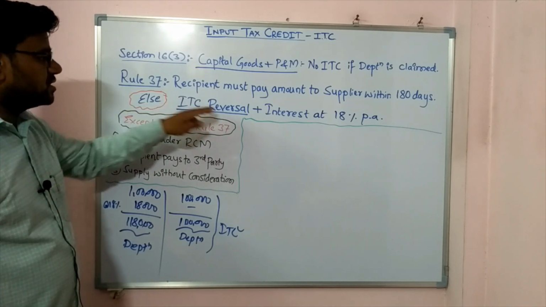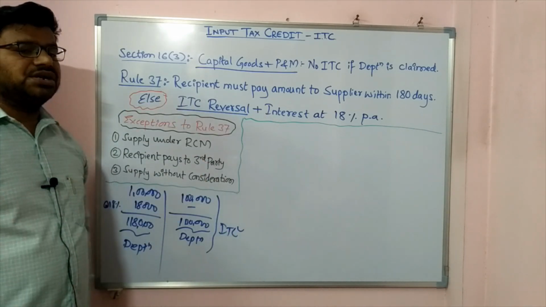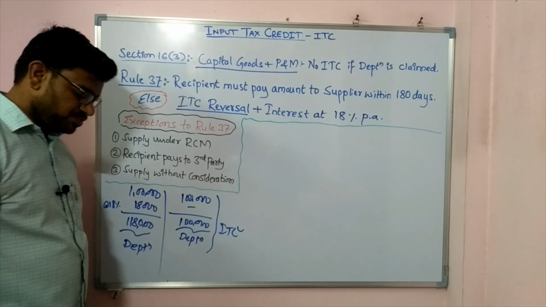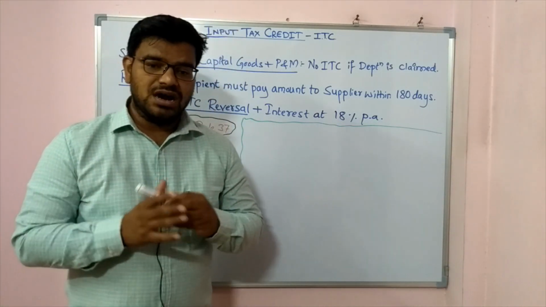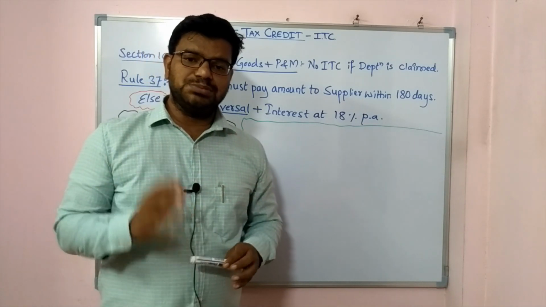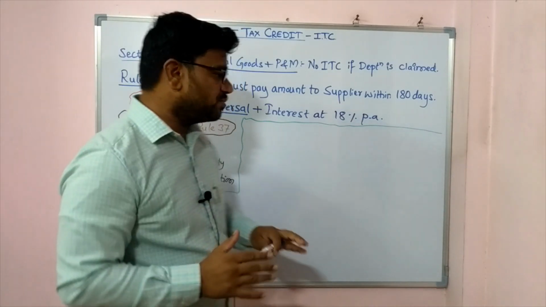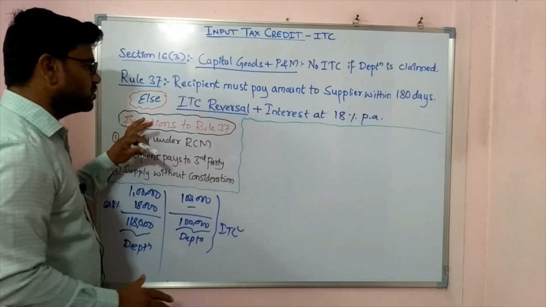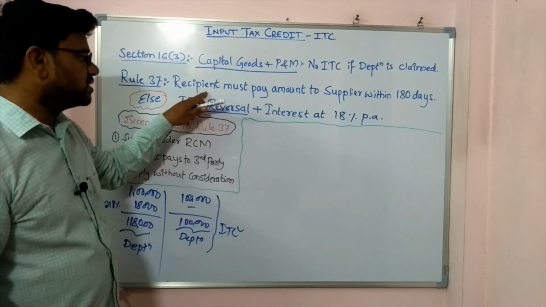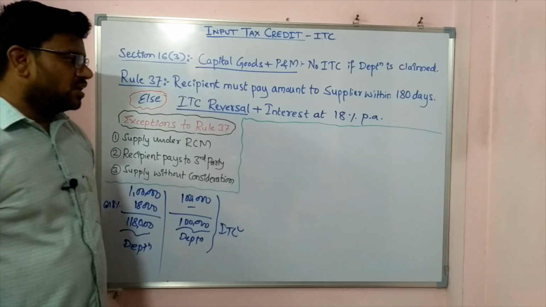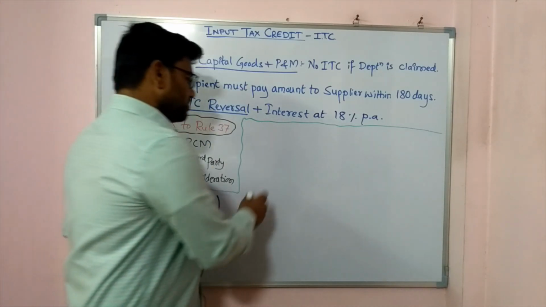Otherwise ITC reversal will happen plus interest at 18% per annum. What does it mean? It is really very difficult for all the recipients. This is really a very harsh rule. Every chartered accountant and GST professional is worried around this point, because government has made this rule so harsh that every recipient is suffering because of this rule. How is it? Let me tell you a story.